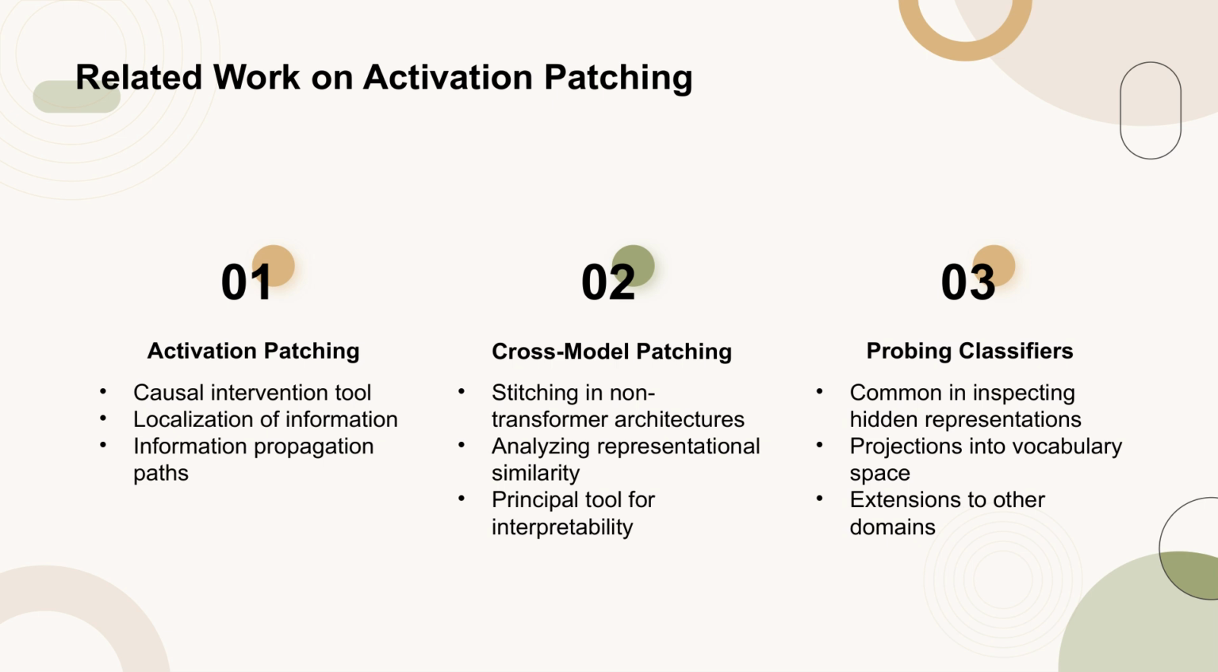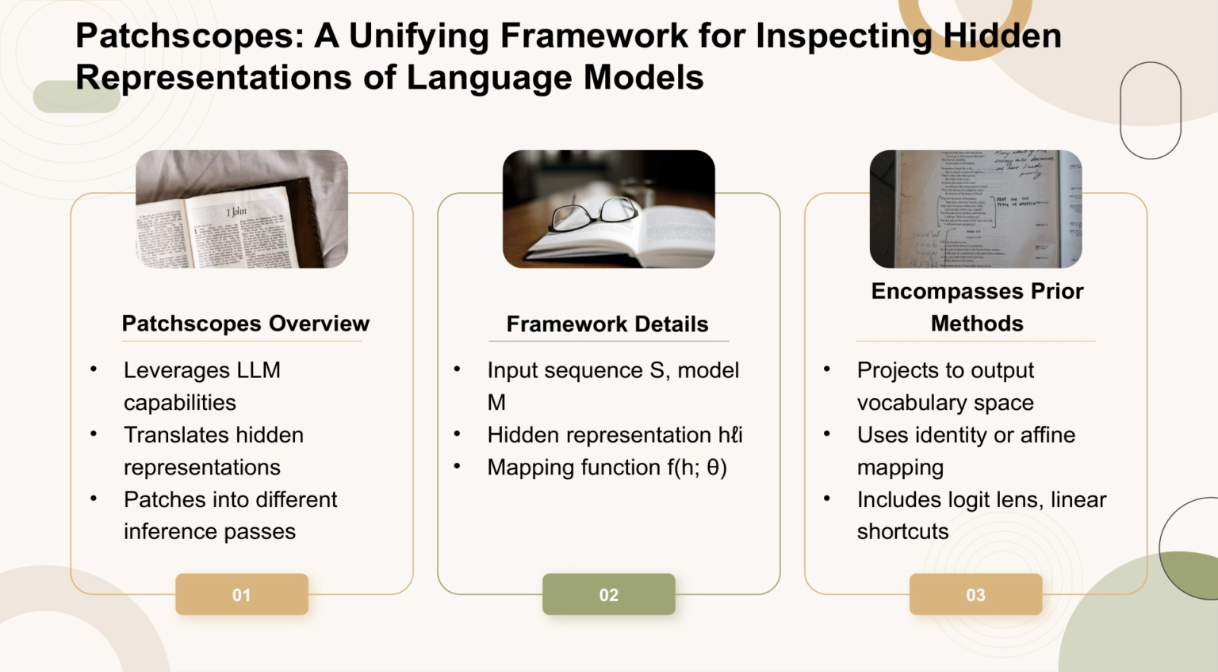Probing classifiers are among the most common methods used in inspecting hidden representations of neural networks. These methods often involve projecting into the vocabulary space or extending to other domains, providing insights into the model's internal workings. Patchscopes is a framework that utilizes the advanced capabilities of large language models, LLMs, to translate the information encoded in their hidden representations into human-like text. This is achieved by patching these hidden representations into different inference passes of the same, or different LLMs.